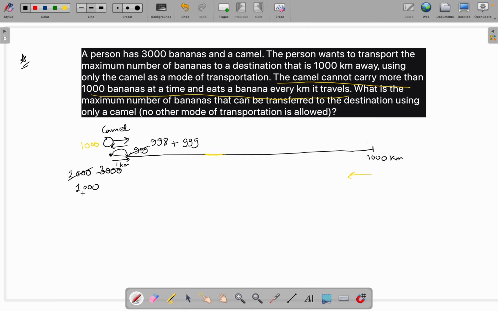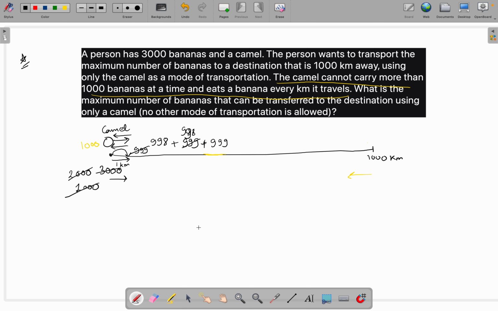Here 1000 bananas are still left, so the camel will go back and take one banana from here, and it will be 998 bananas again, and it will eat one banana while going back. It will take again 1000 bananas from here, reach here and deposit 999 bananas here, because it needs one banana to eat.